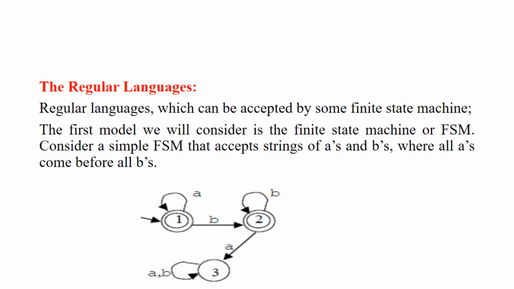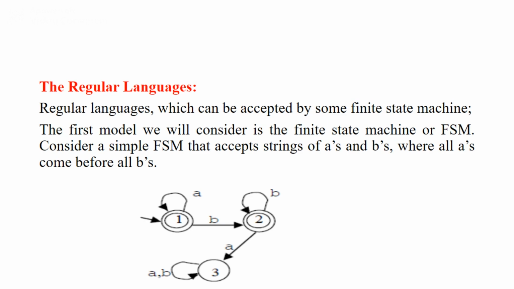Hello everyone, in this video lecture I am going to explain about a language hierarchy. First of all, the regular language. This is the basic level of language, and this language can be accepted by some finite state machine. Now here we will consider an example of accepting strings of A's and B's where all A's come before all B's. So we are going to draw an FSM for this.